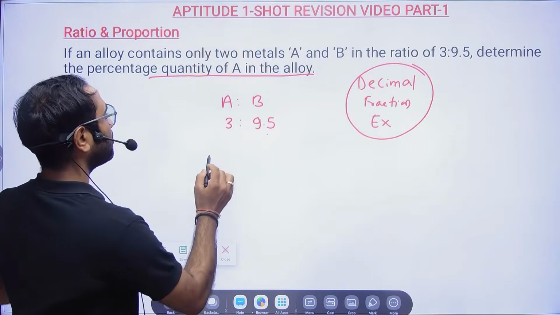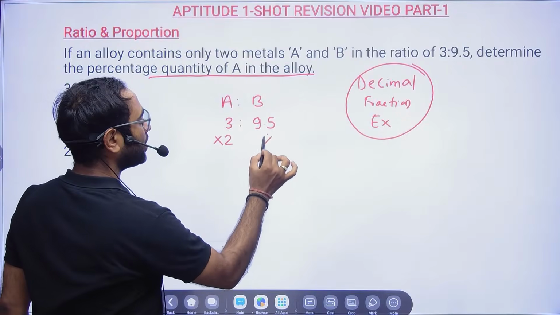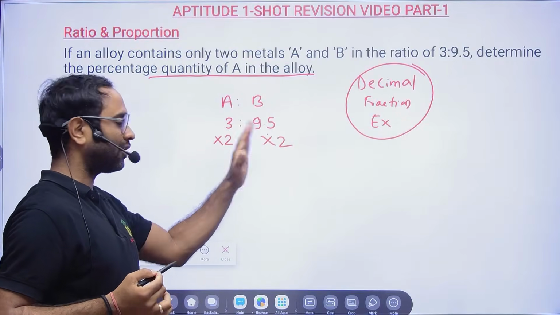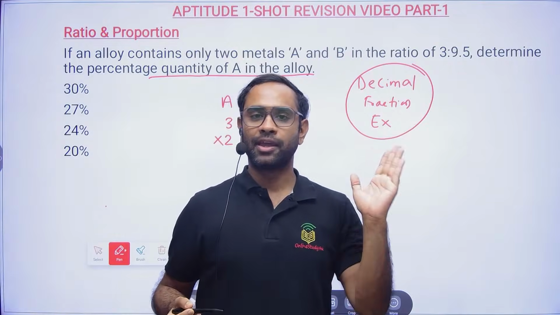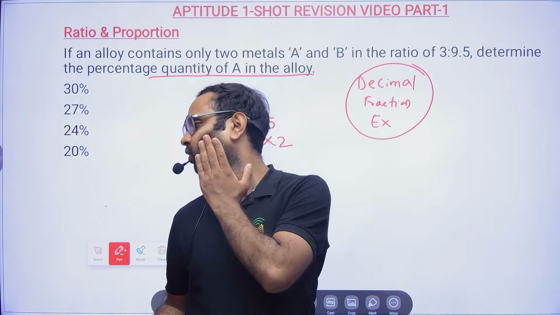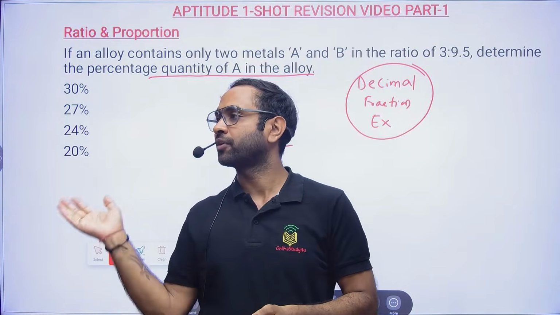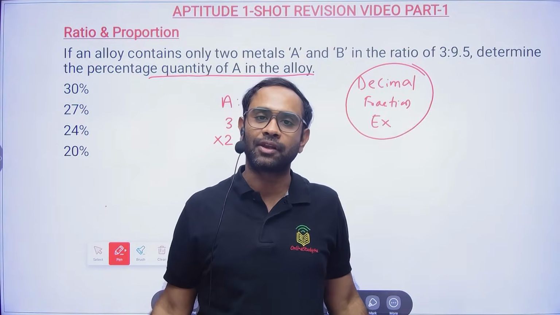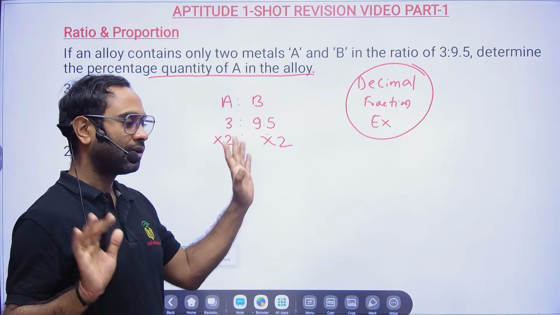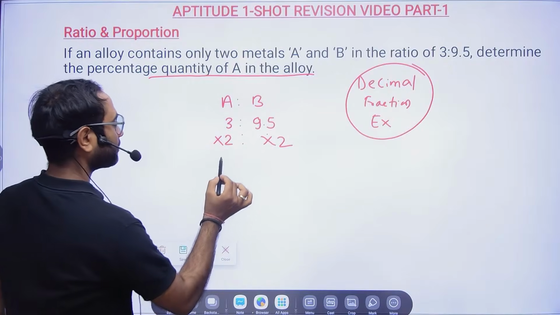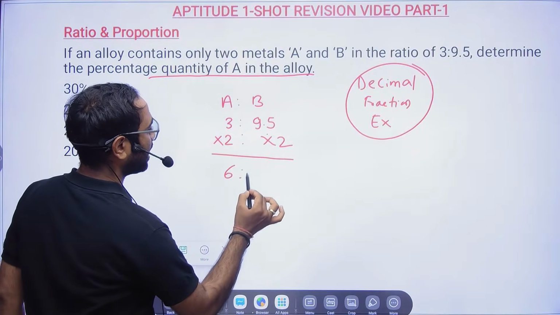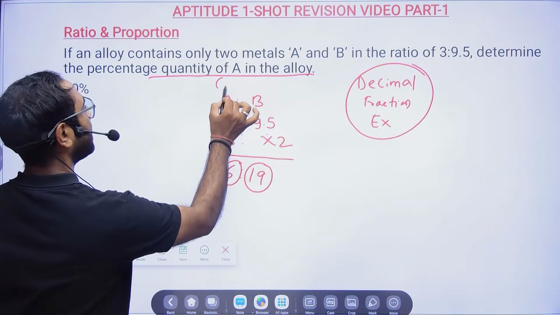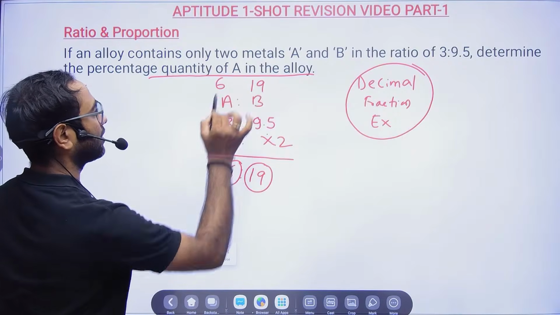So how to remove them? Multiply by 2 here, multiply by 2 here. What will happen? If you are multiplying the same thing on both sides, there is no impact. So here also there will be no impact. So this will be 6 and this will be 19. Now we got A is 6 and B is 19.